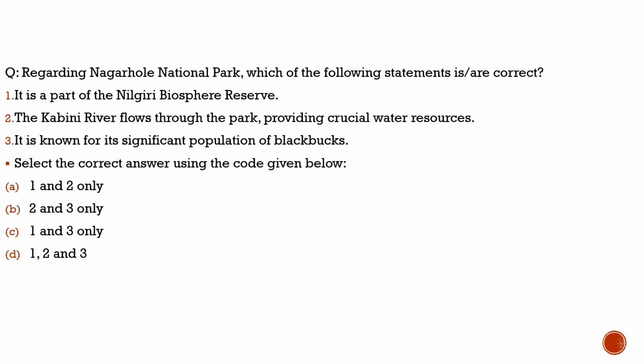Here the question is about the Nagarhole National Park. Why had we brought a question with respect to this? Because an elephant was stuck in the railway barrier and that elephant has been rescued. So it becomes important for us to know about the Nagarhole National Park. It is also called Rajiv Gandhi National Park. It is located in Karnataka. Let's try to understand more about it through this question.